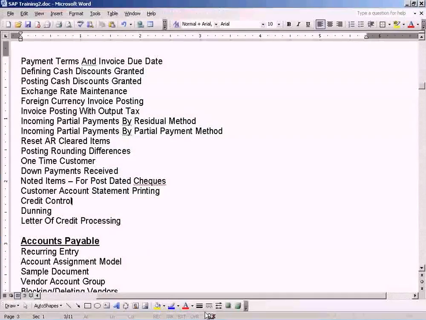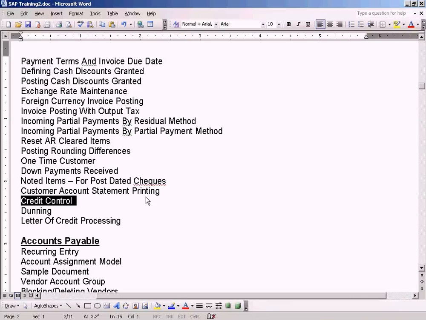Okay, now we will see an interesting topic, which is credit control. Credit control is the credit limit that we give to new customers. For example, we have a new customer willing to buy products from us.